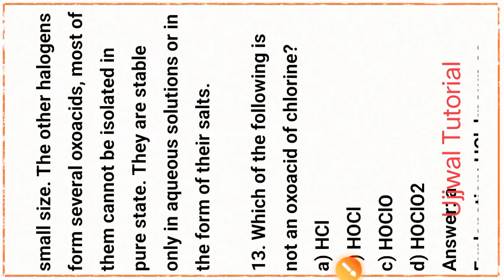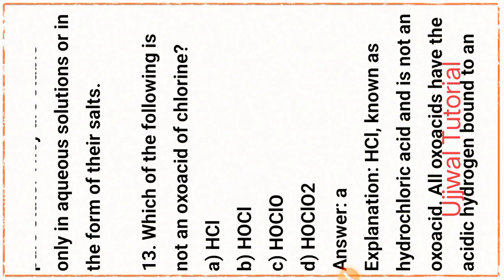Okay, next question, question number 13. Which of the following is not an oxo acid of chlorine? For the explanation, the answer is A, HCl, because of the absence of oxygen.